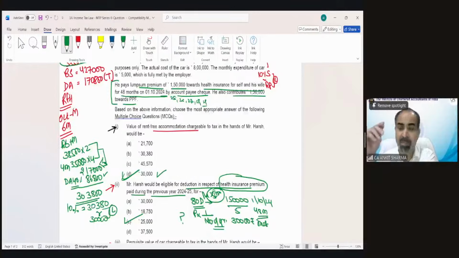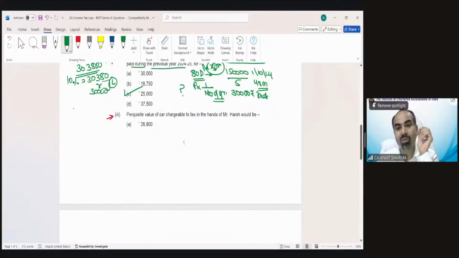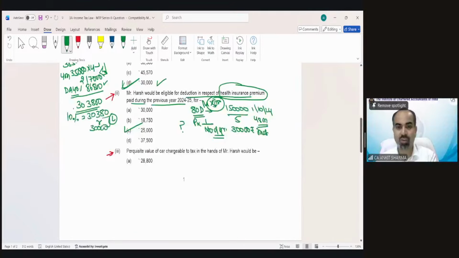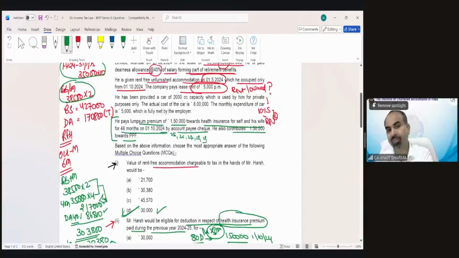It has been specifically mentioned, I guess, at the last of Section 80D in your study material, so you can refer to it. At the end of that provision of Section 80D, after the examples, it has been mentioned over there. So these are very simple and small things you have to retain in your mind for the purpose of examination. Now they are asking the perquisite value of the car that should be charged in the hands of Harsh. So let's see the car perquisite treatment.